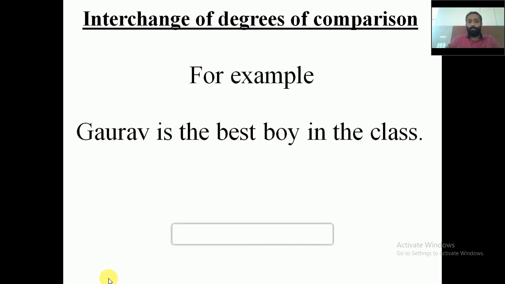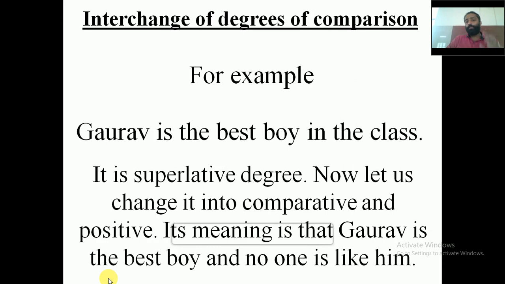Now example, Gaurav is the best boy in the class. What does it mean? First, before you interchange, you need to understand the meaning of the particular sentence. It is a superlative degree. Now let's change it to comparative and positive. The meaning of this particular sentence is that Gaurav is the best boy and no one is like him. He's the best boy in the class.